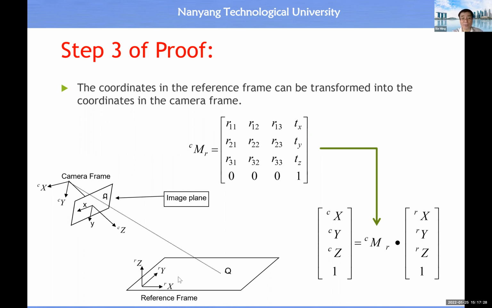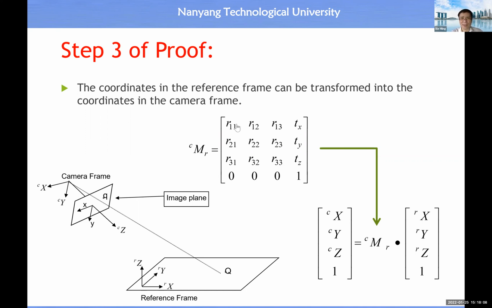Now we want to know, if we know the coordinate of the point with respect to the reference coordinate system, that means we know the x, y, z coordinates with respect to the reference coordinate system, then what should be the coordinate of the same point with respect to the camera coordinate system? If we know the orientation of the reference coordinate system with respect to the camera coordinate system, what does this notation mean? This is the orientation and position of the reference coordinate system with respect to the camera coordinate system.